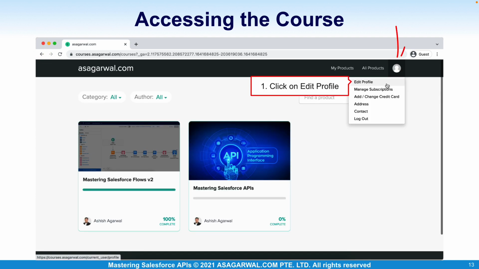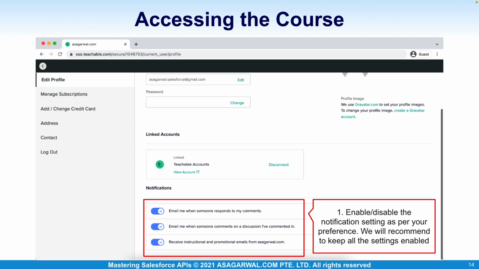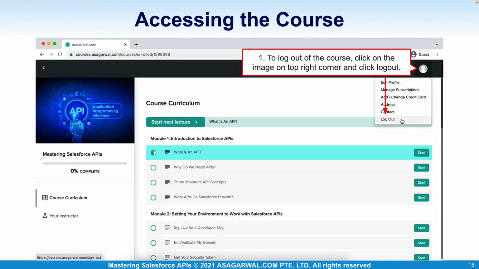Click on your image on the top right corner and click Edit Profile. You can manage your notification settings under Edit Profile. Do turn on the notifications to receive an email when someone responds to your comments, or comments on a thread that you have commented in. To log out of the course, click on Log Out. You can now access this training, download the PDFs and ask questions at your own convenience.